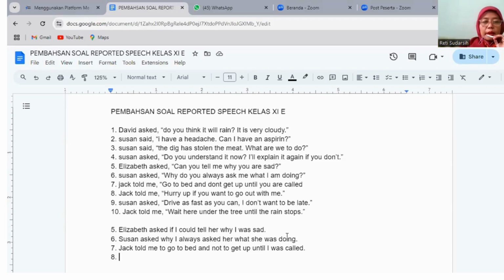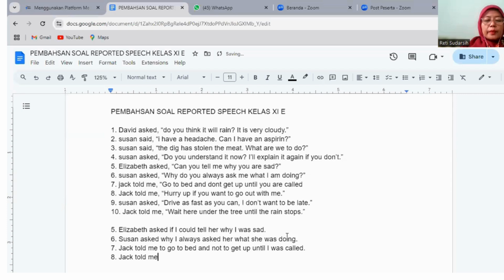There are two clauses. The first clause is "hurry up". This is imperative. And the second clause is "if you want to go out with me". And this is just a common sentence, or just a statement. So because this is imperative, the conjunction used is "to". Just write it down.